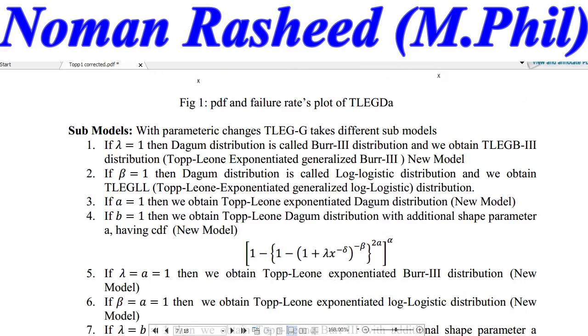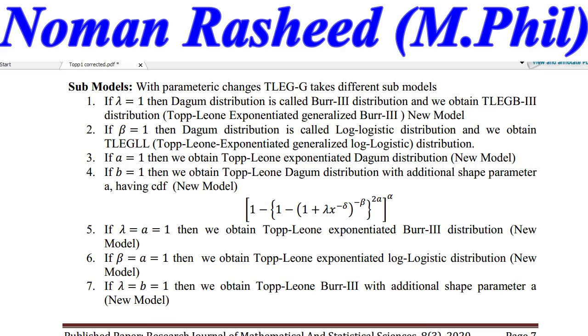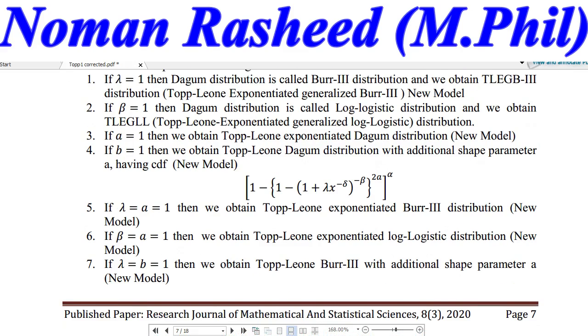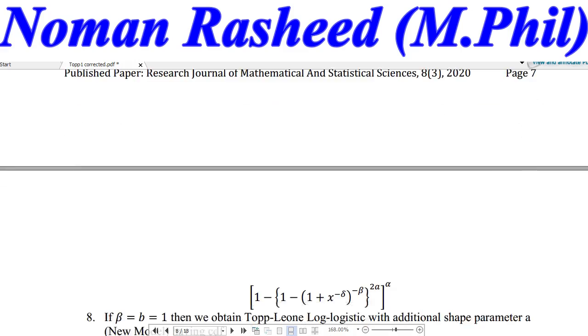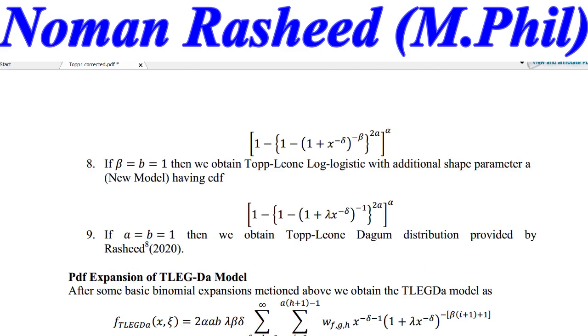In the same way, I discussed some submodels of the distribution. Lambda equal to 1 gives one distribution, and beta 1 equal to 1 gives the log logistic distribution, so we can obtain the Topp-Leone exponentiated log logistic distribution, and so on. Lastly, if a is equal to b is equal to 1, then we obtain the Topp-Leone Dagum distribution provided by Rashid et al. 2020, and that was my own research.